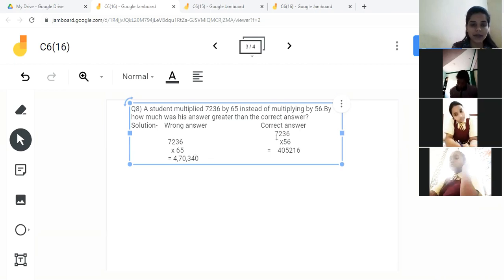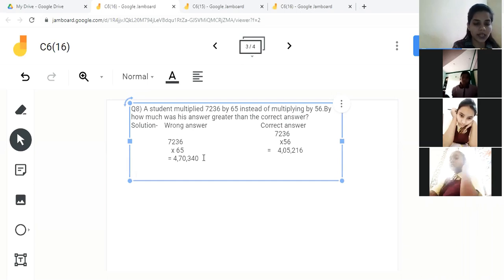So what is the difference they are asking? By how much was his answer greater than the correct answer? So they are asking by how much. So if they are asking by how much, there you have to do the subtraction. Difference means subtraction.